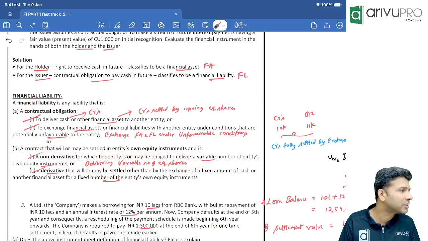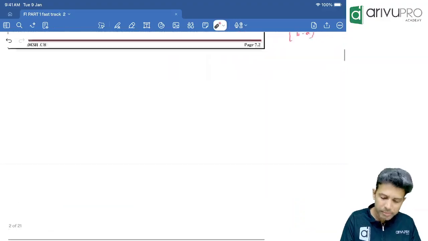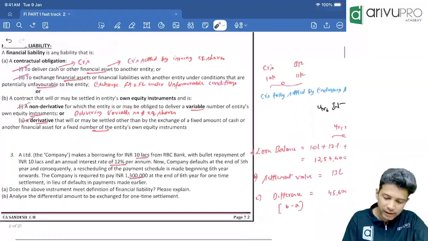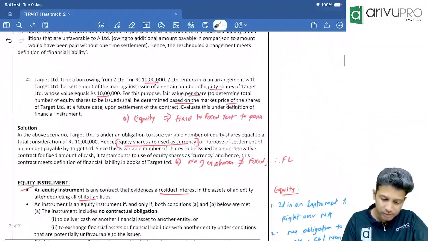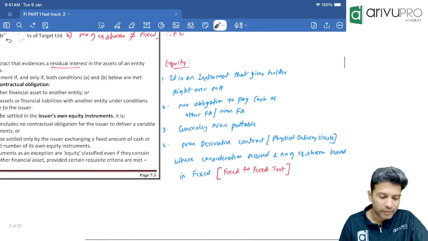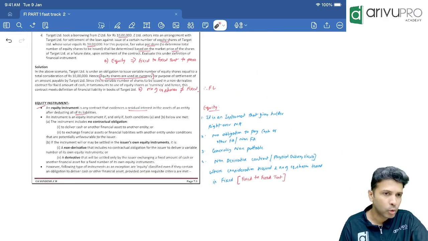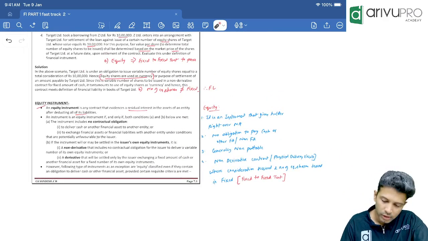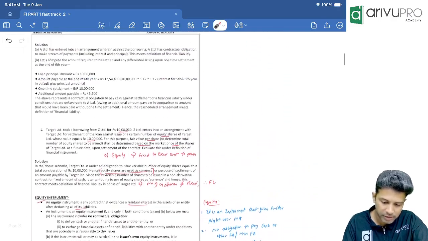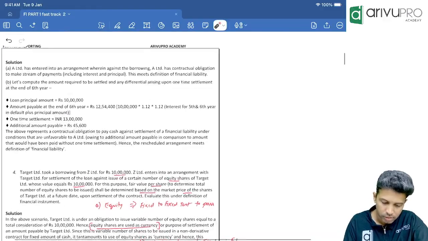Are we comfortable with this, everybody? We have some case studies based on this also. No need to worry about that. But currently, is the meaning making sense? Are we okay with this? Now can we take one question? One or two questions just to see how it works. Okay, maybe we'll take up this. So, check this.